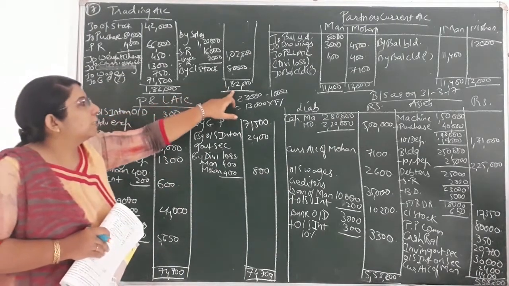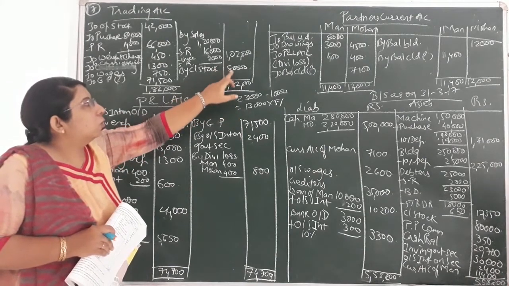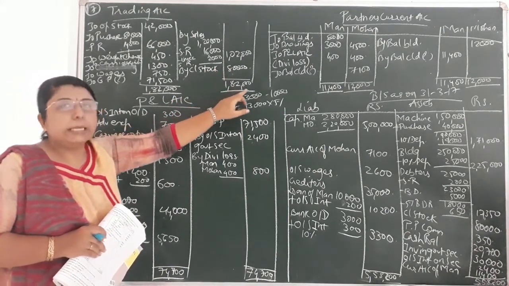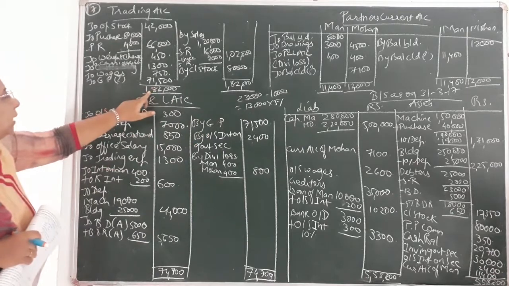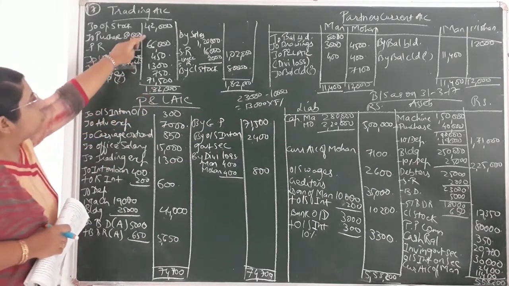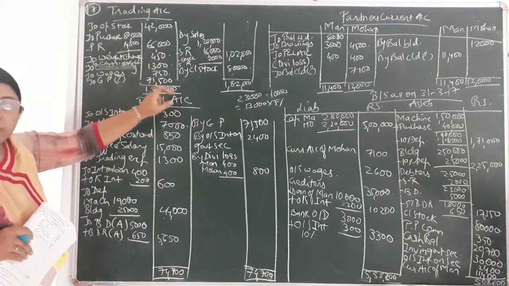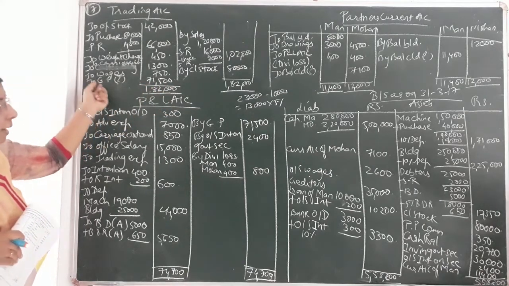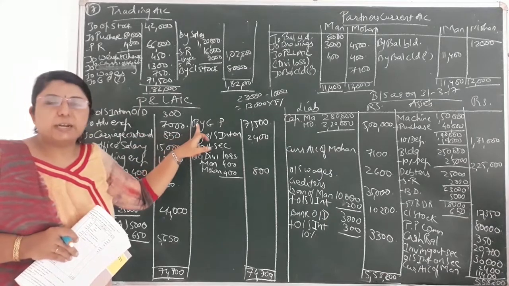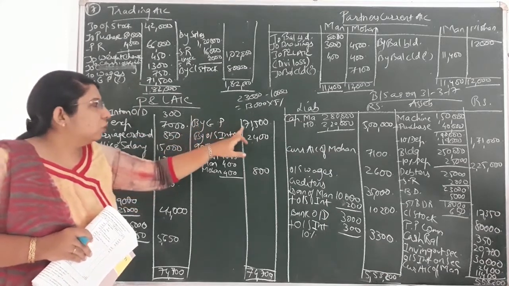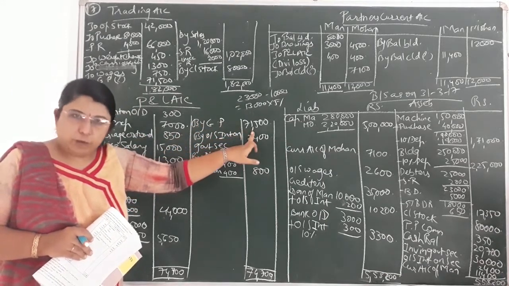Trading account credit side total that is coming to you 1,02,000 plus 80,000. It would come to 1,82,000. From that we'll subtract all the debit effect. The difference that would come is 71,500. That is gross profit. That gross profit will transfer to the credit side of P&L account, that is by GP, gross profit 71,500.